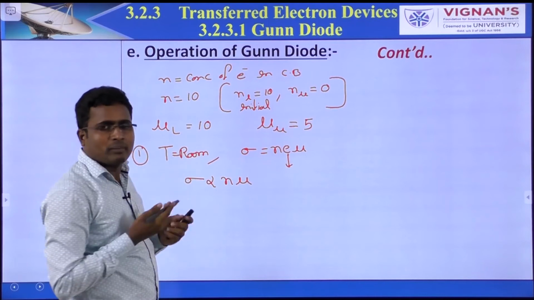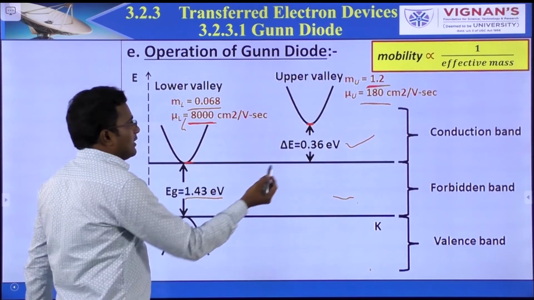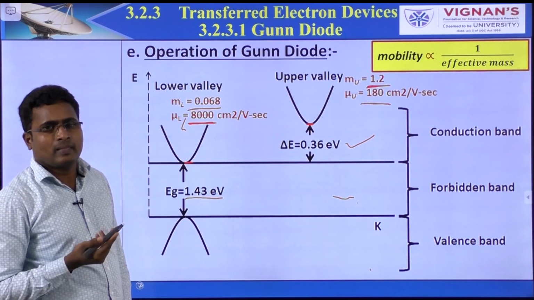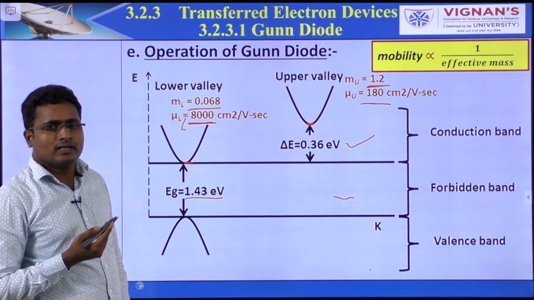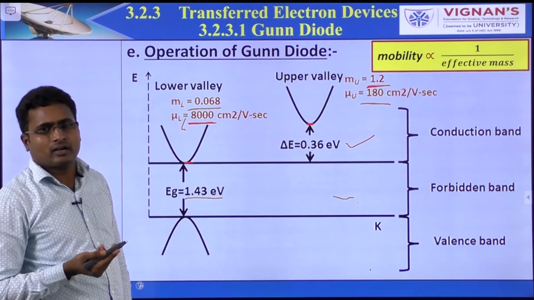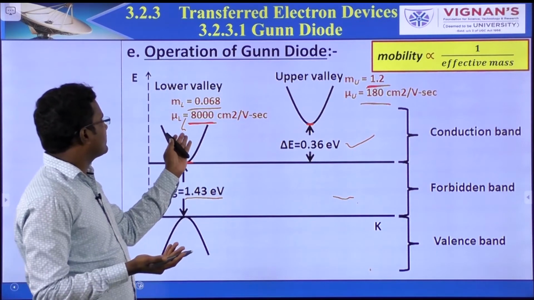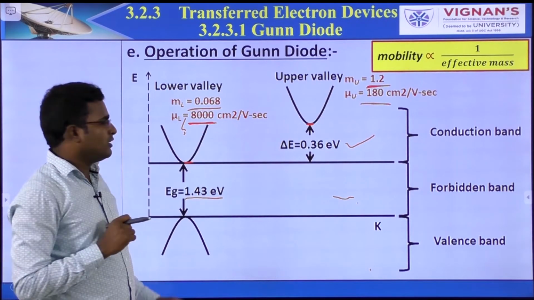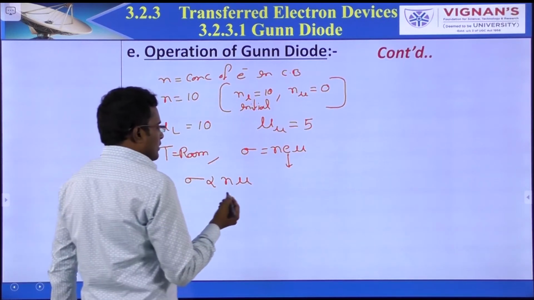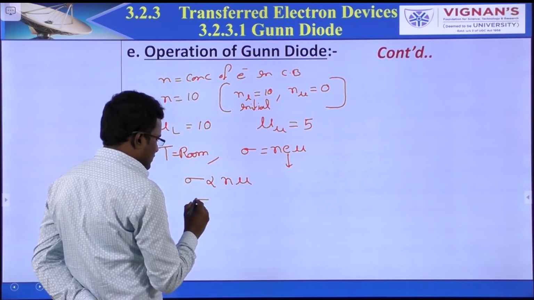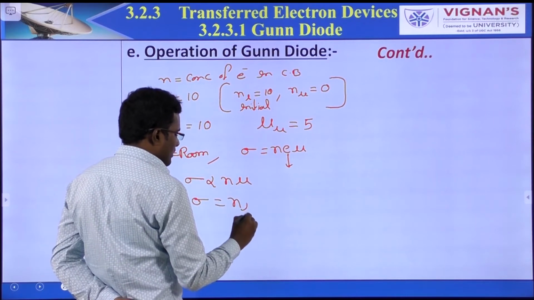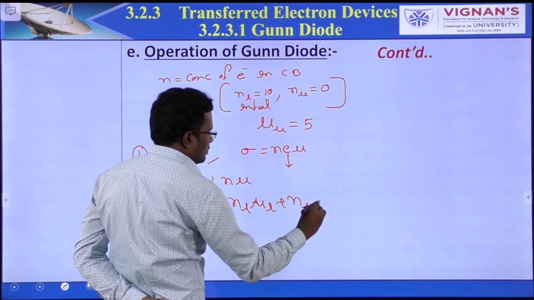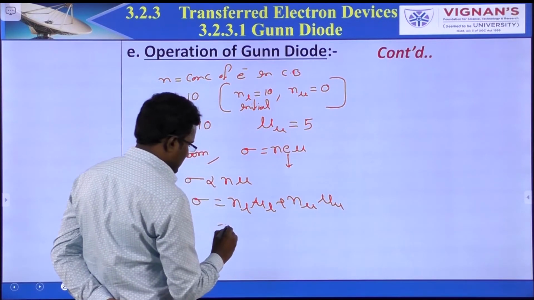Why is there no movement at room temperature? Here the energy is 0.36 electron volt, but at room temperature what is the thermal energy? Vt, 0.026 electron volts. That is not sufficient to move the electrons from the lower valley to the upper valley. That energy is not sufficient. So there is no movement. No movement means sigma is equal to NL mu L plus NU mu U.